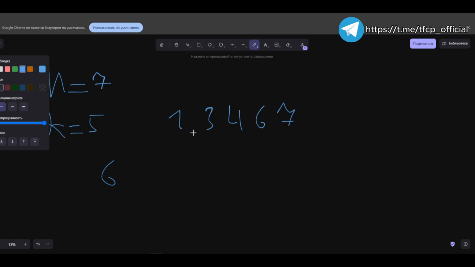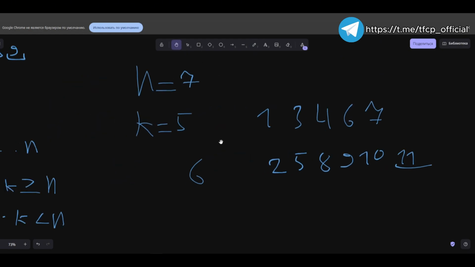The first in the count is the mex, which is 2. Then 5. We begin with the numbers 8, 9, 10, and 11. Notice that 11 is the sixth count in the mex sequence. We could obtain the same mex simply by calculating 5 times 2 plus 1.